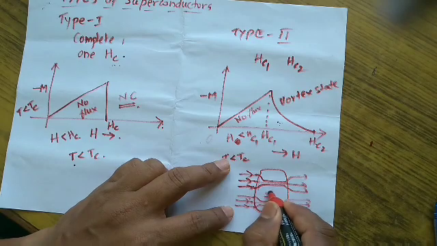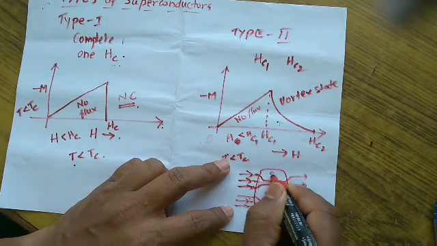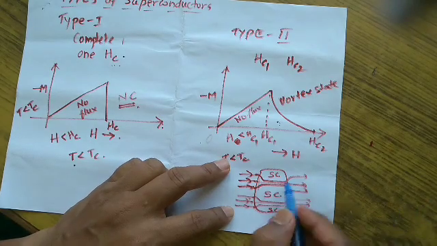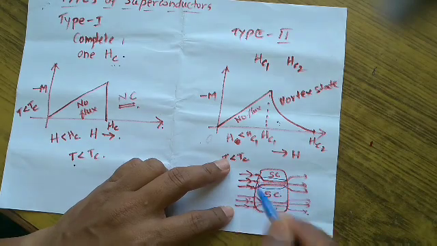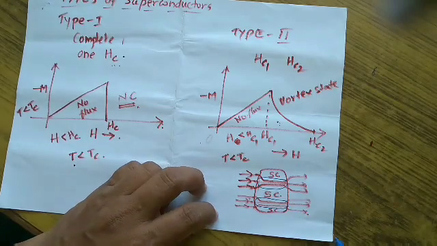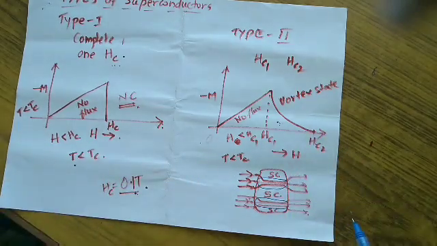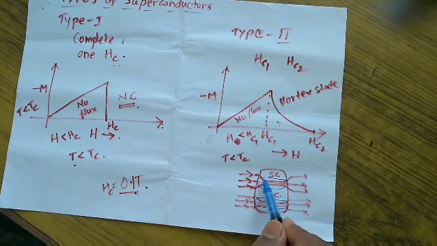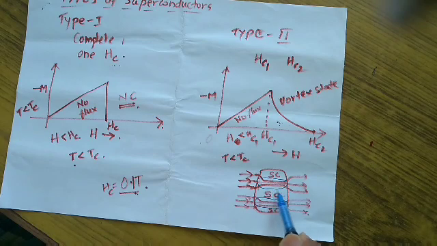This space can be treated as the superconducting state, whereas this portion acts as the normal conducting state, that is within the vortex state. So in the vortex state there will be some swirling supercurrents through which the flux penetrates. So this is the region where the supercurrents are swirling, and within these currents the magnetic flux penetration can